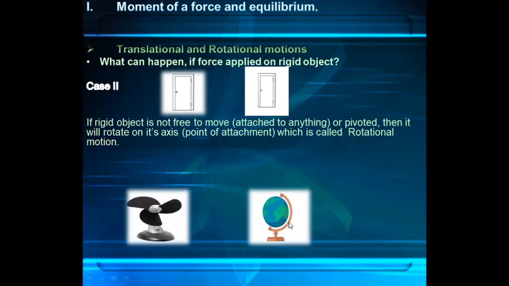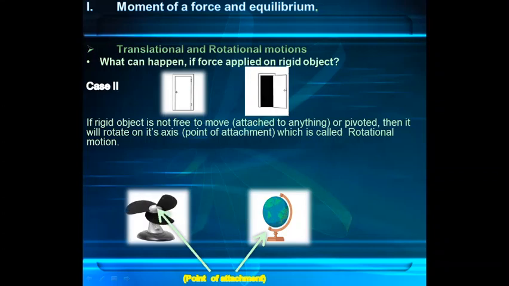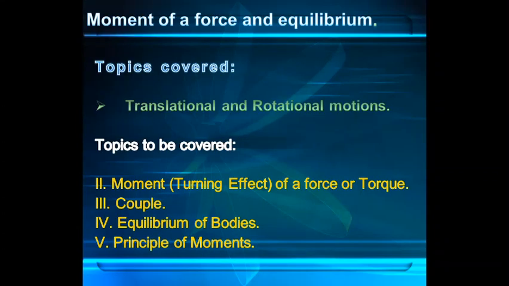Same with the globe. This globe is attached at this point. Hence, it is rotating on its axis, that is the point of attachment. So that's why it is called rotational motion. So by this we have covered the topic translational and rotational motion. Now let us see the second topic, that is moment of a force or torque.